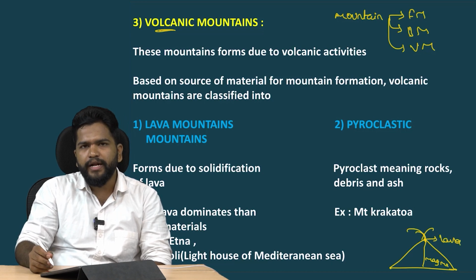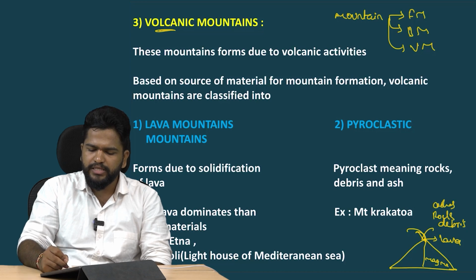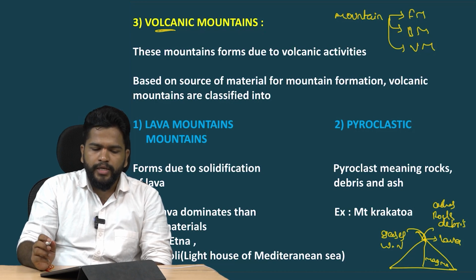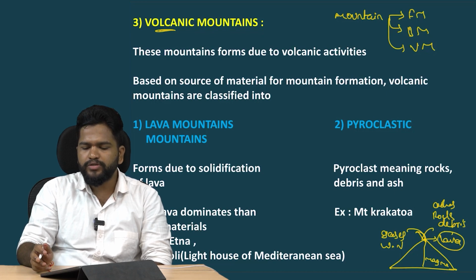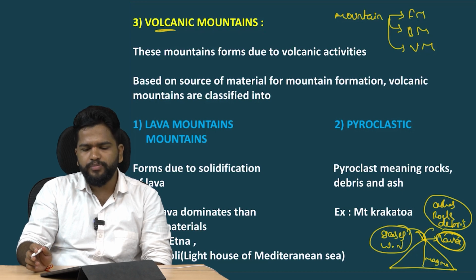When magma erupts outside, it doesn't give only lava, but other materials also: rocks, debris, ashes, gases, water vapor. These are all the other components given by the magma eruption. In volcanic mountains, the classification is based on which material forms the mountain. When the lava is dominating, it is called lava mountain. And when other materials like rocks, debris, gases, water vapor dominate, it is called pyroclastic material.